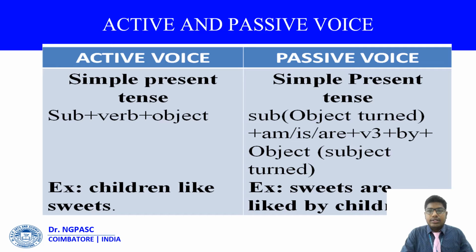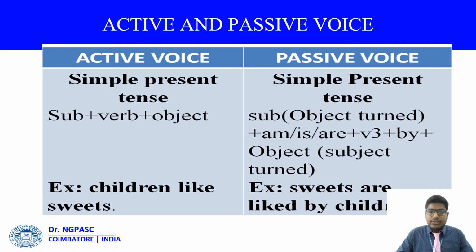And here, the first rule for active and passive. I have given the example for the simple present tense. The rule for the simple present tense is subject plus verb plus object. You can find the example over there. Children like sweets. Children is the subject, like is the verb, and sweets is the object. While interchanging active into passive, especially in the simple present tense, you can find the rule here.